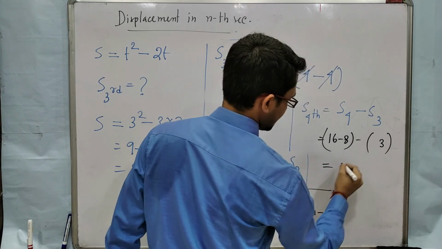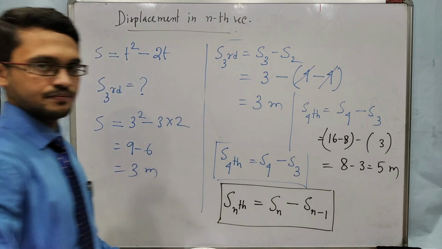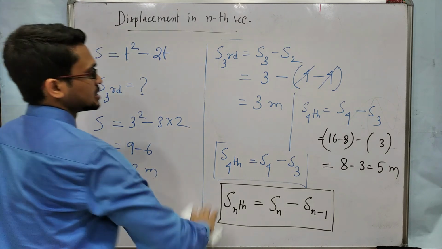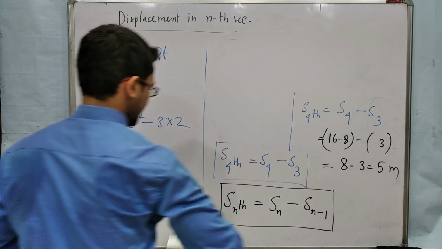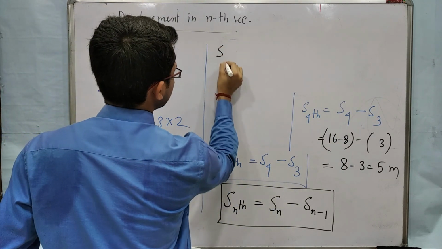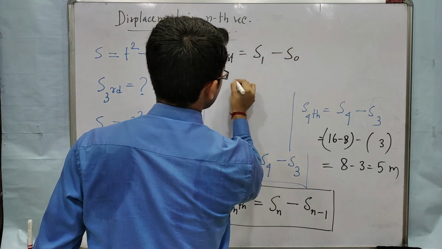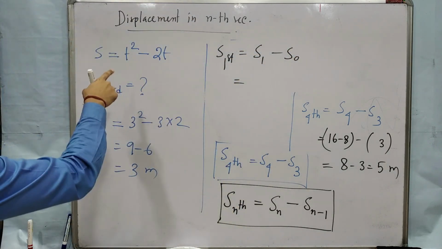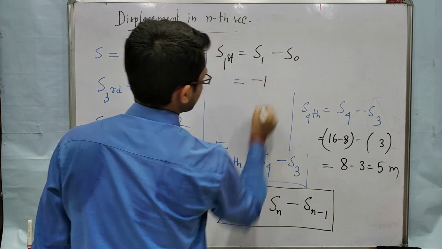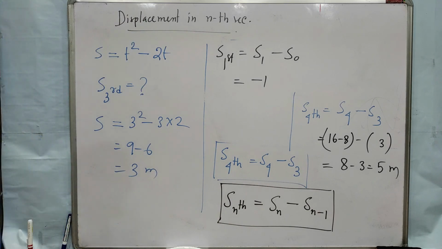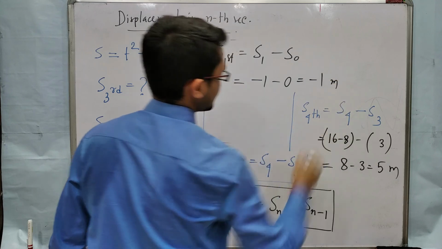So you will get 8 minus 3, that is 5 meter. Okay. Displacement in the first second: it will be displacement in 1 second minus displacement in 0 seconds. 1 second means put 1. So 1 minus 2, it will be minus 1. Then displacement in 0 will be 0. So it will be minus 1 meter.